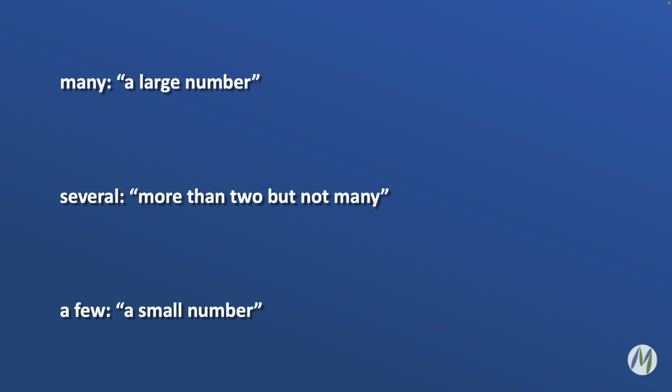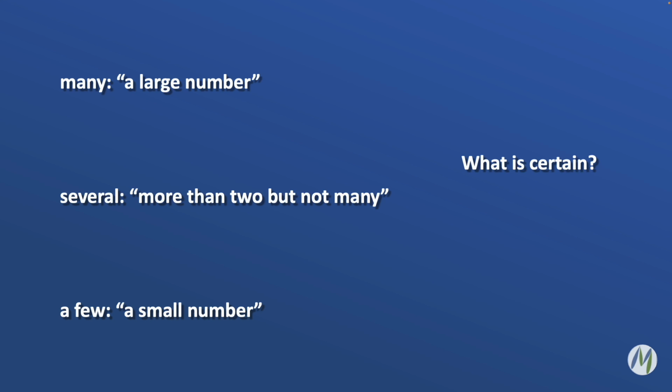None of these tell us necessarily exactly how many people or things we're talking about. And in fact, there seems to be a little overlap, right? Like if several is more than 2, that might only be 3 or 4, and that could be considered a small number. So several and a few could maybe mean the same thing. And several is not many, but again, how many is many?